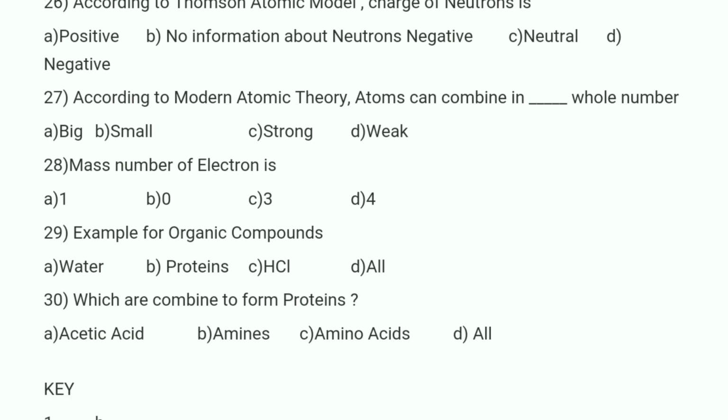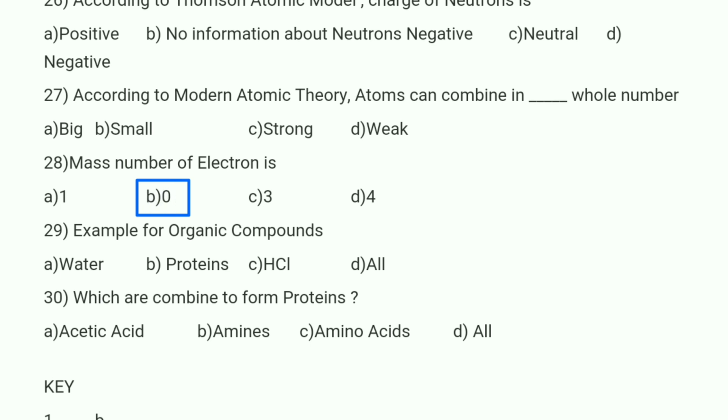So electron is having mass, but it is very negligible, so we can consider it as 0. So option B is correct. So mass number of electron is 0. Option B is correct. Let's see the 29th bit.